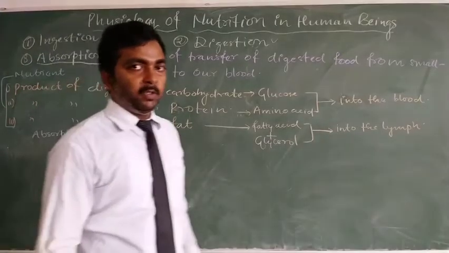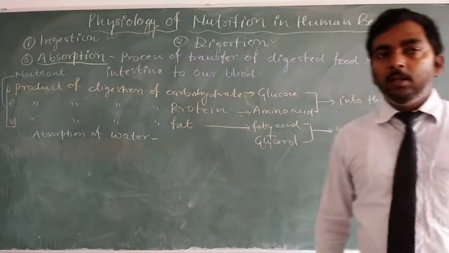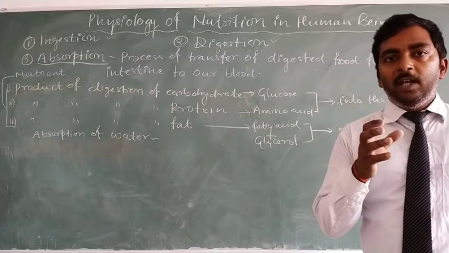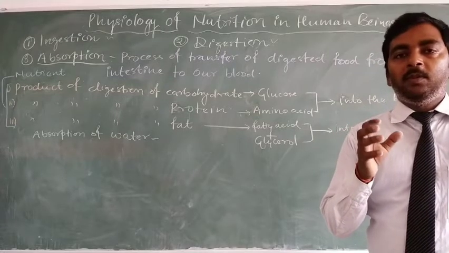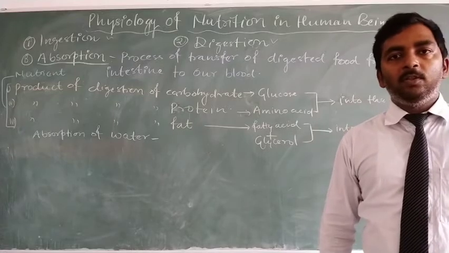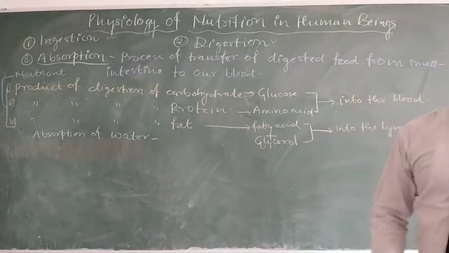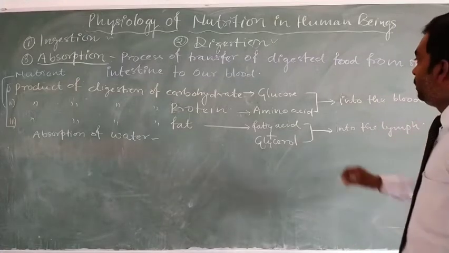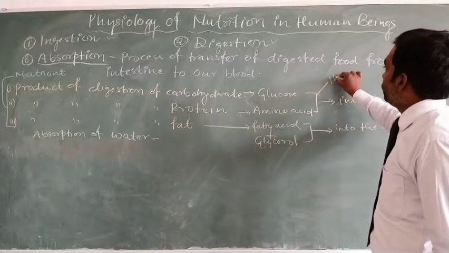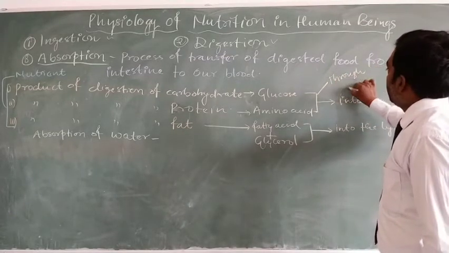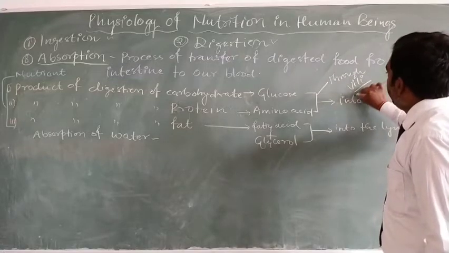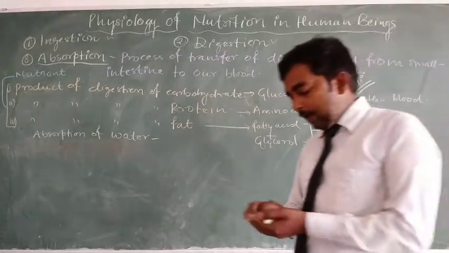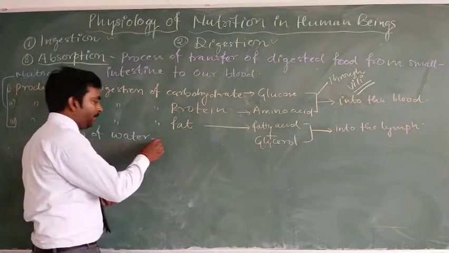To increase the surface area of absorption, the lining of the small intestine is designed to form finger-like projections at the inner lining, and these finger-like projections are known as villi. The process of absorption takes place through the surface of the villi, and this structure is also enhanced in the large intestine.